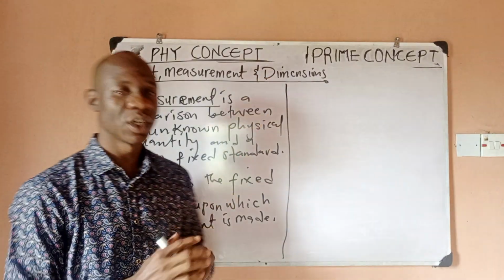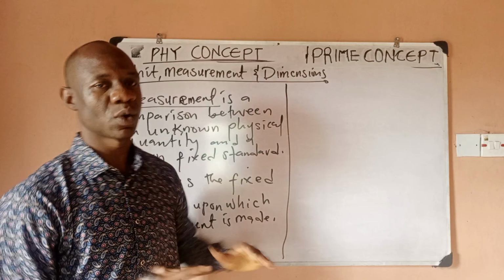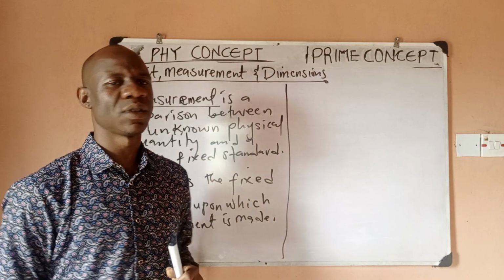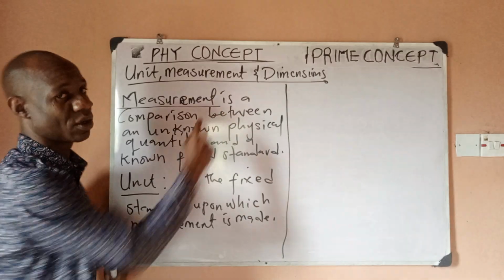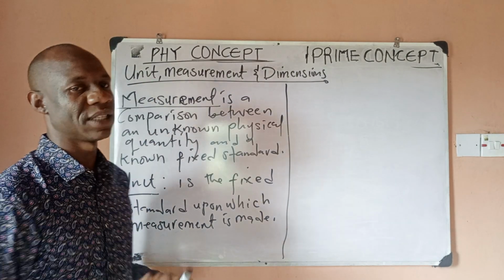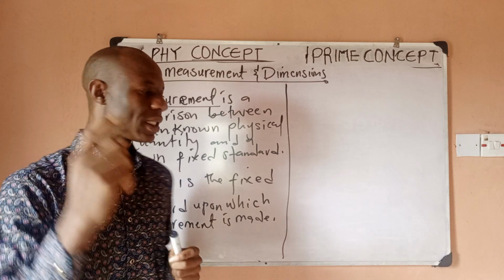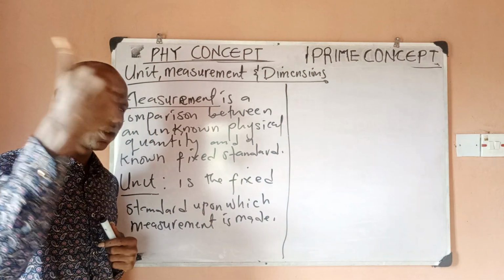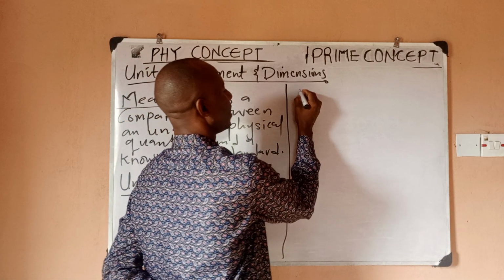Now, dimension, we're going to talk about dimension after this, because this will be the last part of what we're going to do. So very quickly, we have mentioned that physical quantities are quantities you can what? Measure. Quantities you can measure and assign to them a unit of what? Measurement. So these are the things you refer to as physical quantities. Now, we can classify units into two, right? Remember, units are the basics for measurement. So units can be classified into two.